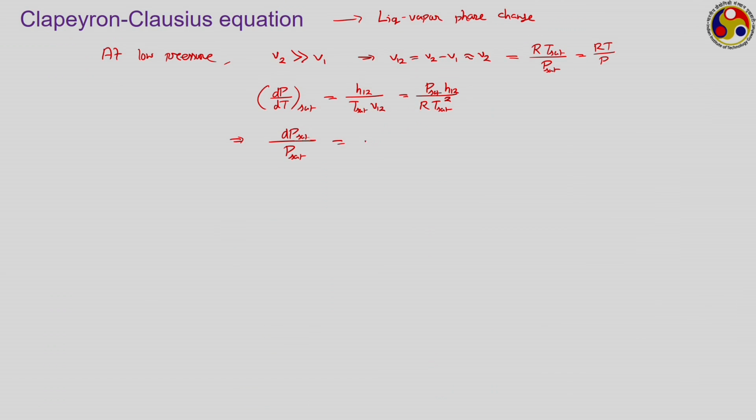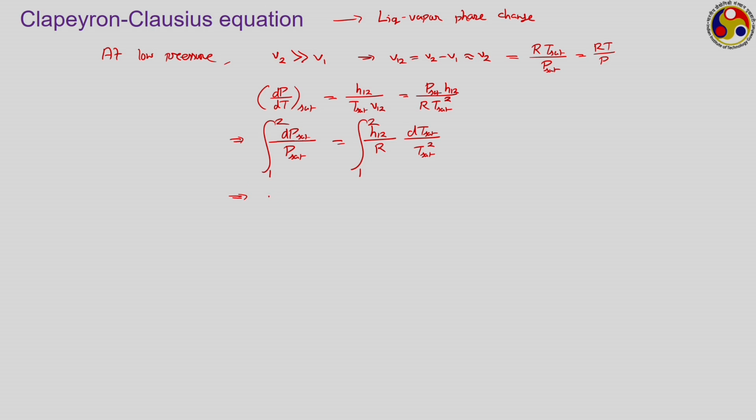to be equal to H12 by R into d of T sat by T sat square. If we integrate this entire thing, say for two different saturation points, 1 and 2, where 1 refers to one particular saturation state and 2 refers to a different saturation state corresponding to a different saturation pressure and temperature, but they are reasonably close to each other, so that we can make use of this low pressure assumption. If 1 and 2 are reasonably close to each other, then this H12 can be approximately taken to be a constant.